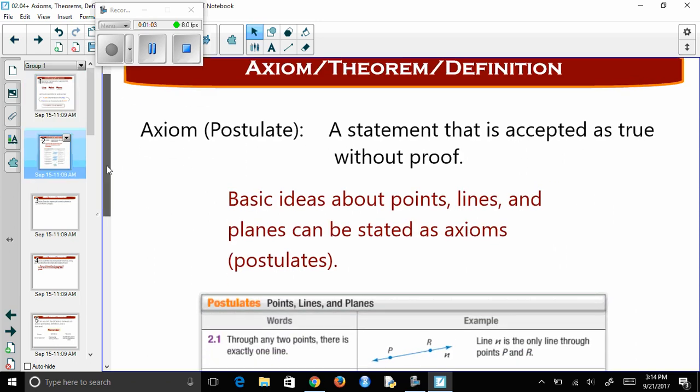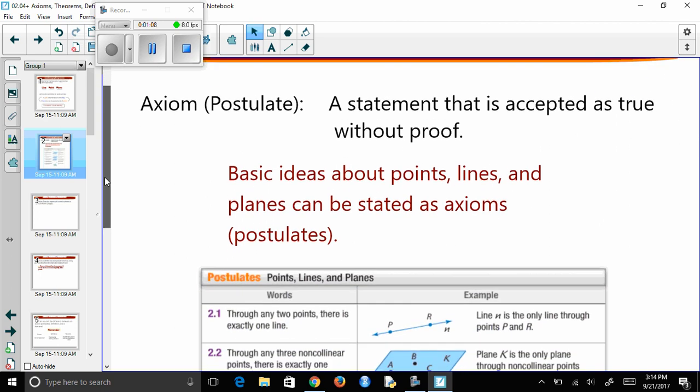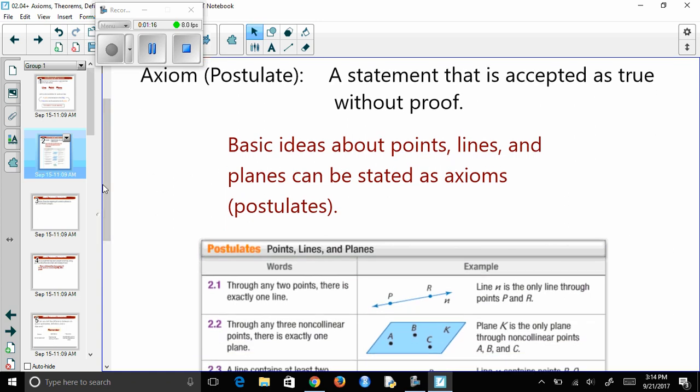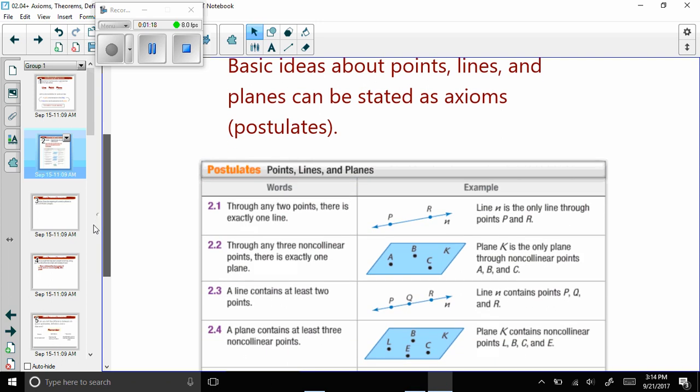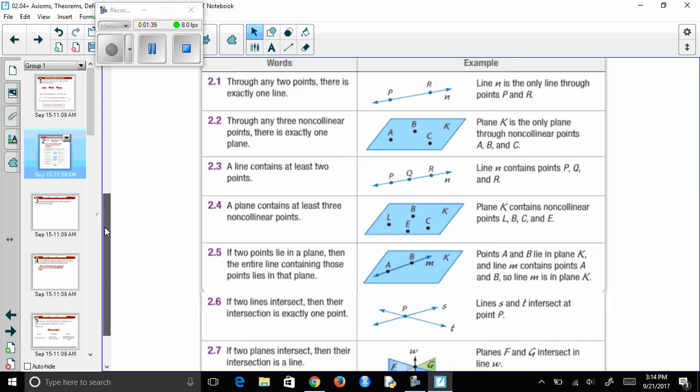Now, axioms are kind of like undefined terms, but they're just a statement that's accepted to be true without proof. So these are base ideas of points, lines, and planes. So here are some axioms. A line contains at least 2 points. You can't be a line unless it has some points, and a line is a collection of points, so it must have more. So, through any 2 points, there's exactly one line. Those types of things we assume are true.